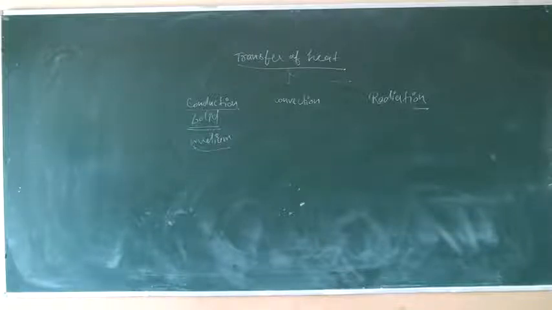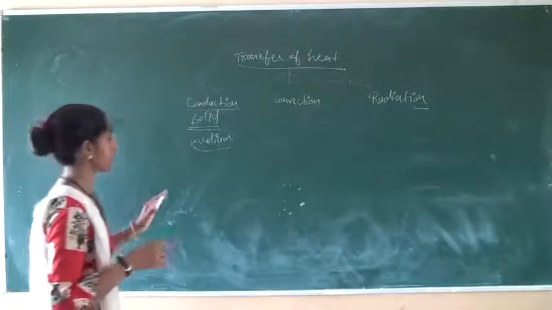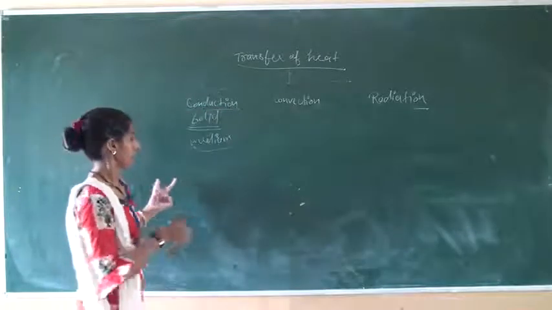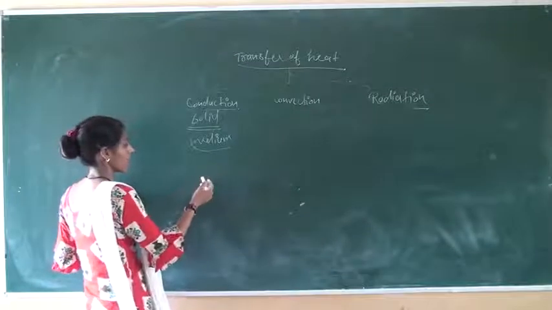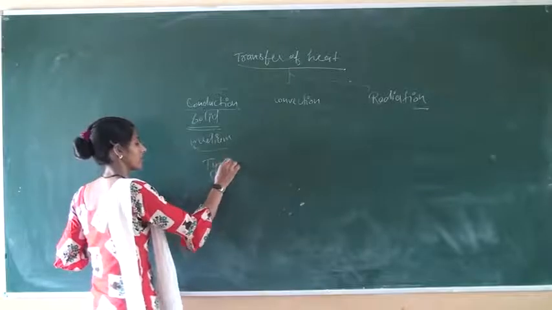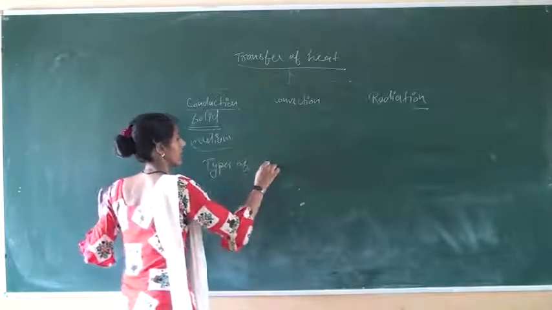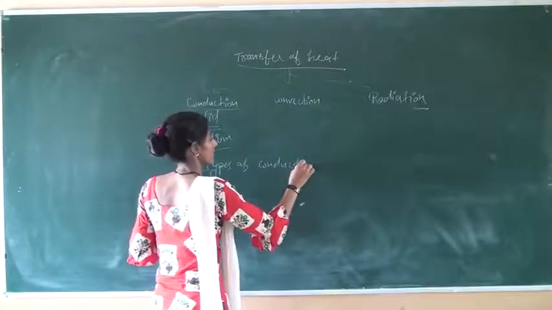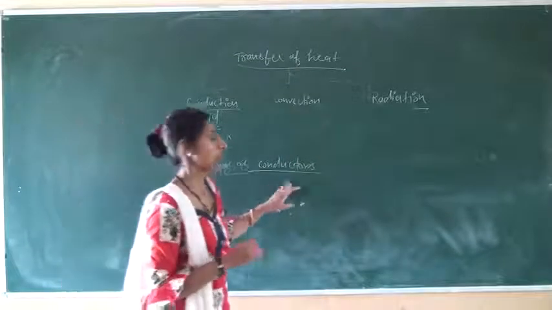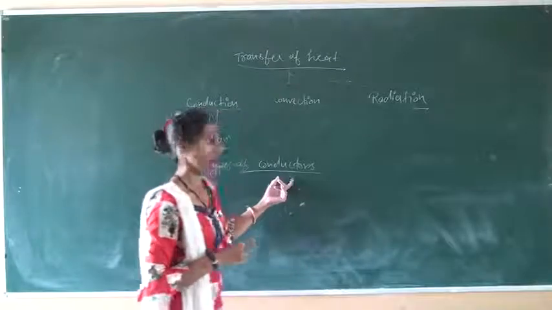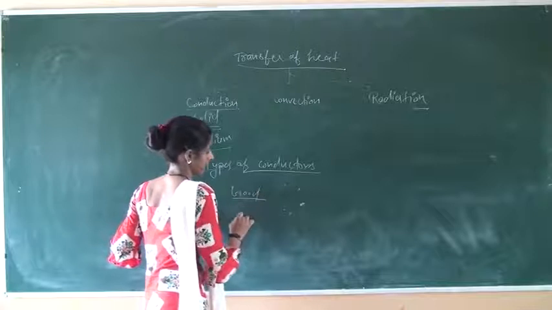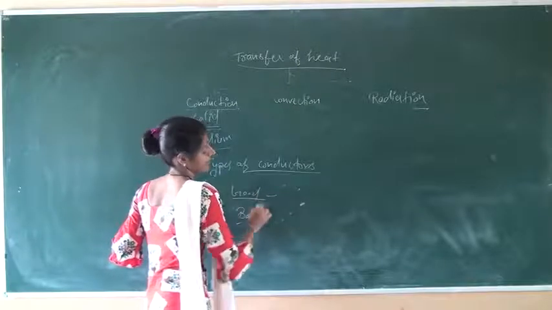After that, in this method, with the term conduction, conductors are also related. What are conductors? Conductors are those materials which allow heat to pass through them. There are two types of conductors, mainly good conductors and bad conductors.